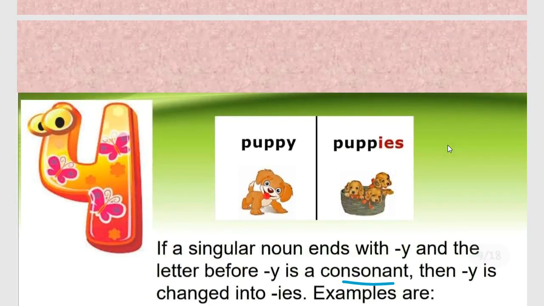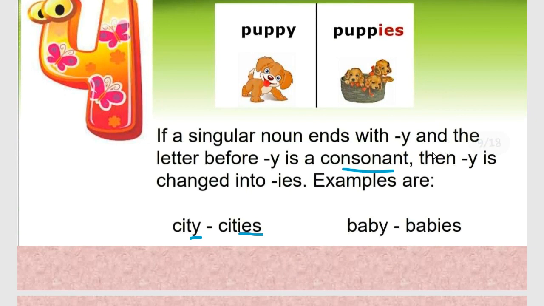Fine. Next, fourth rule. When a singular noun ends with y and the letter before y is a consonant, then y is changed into ies.